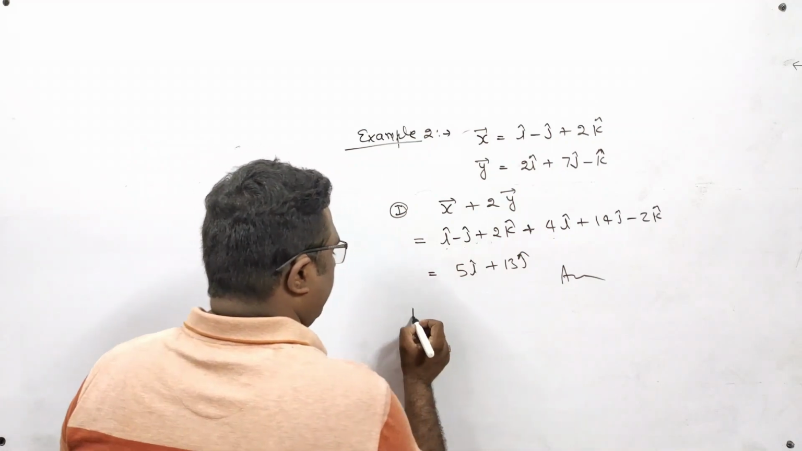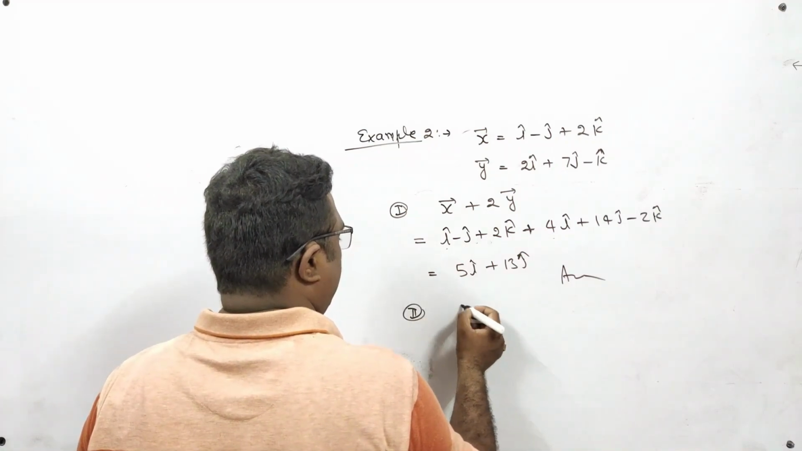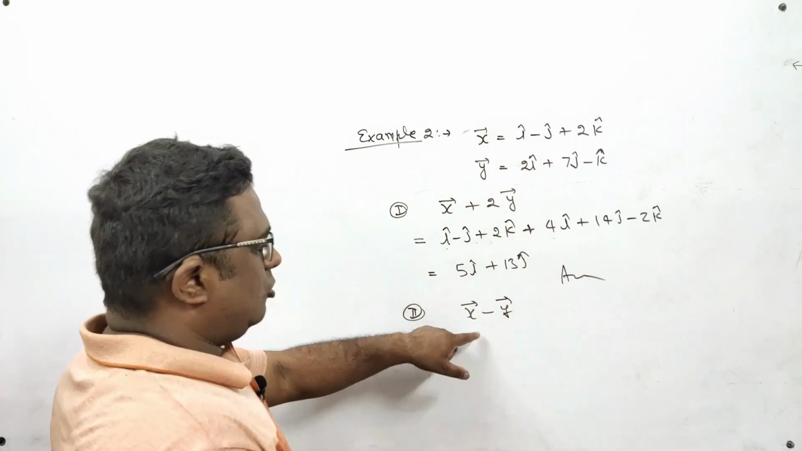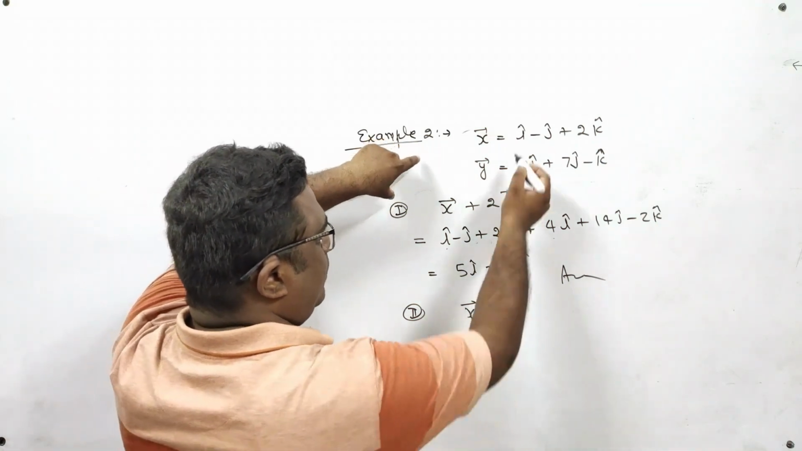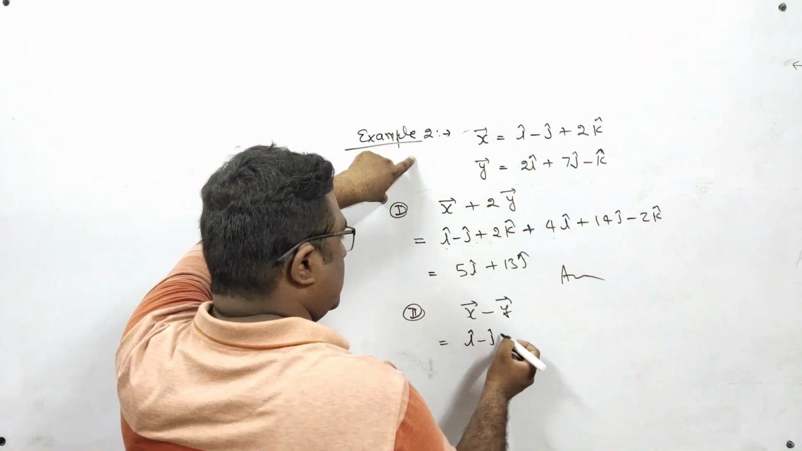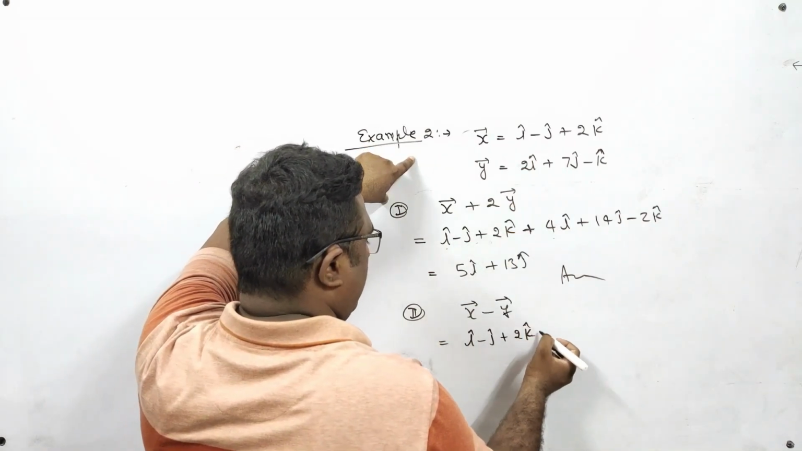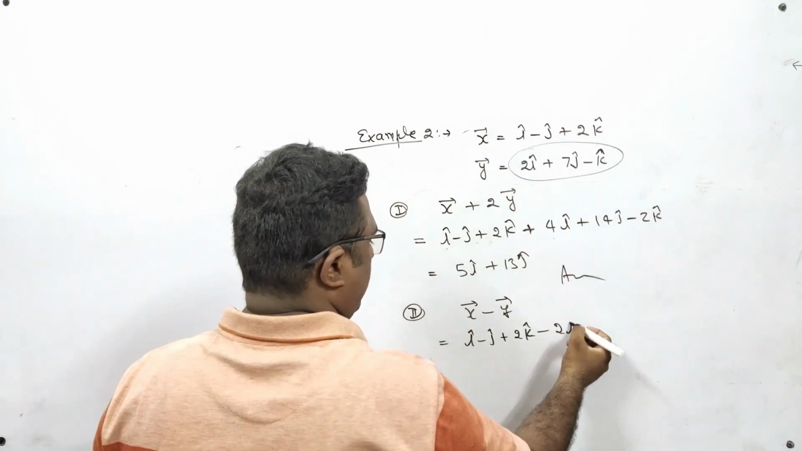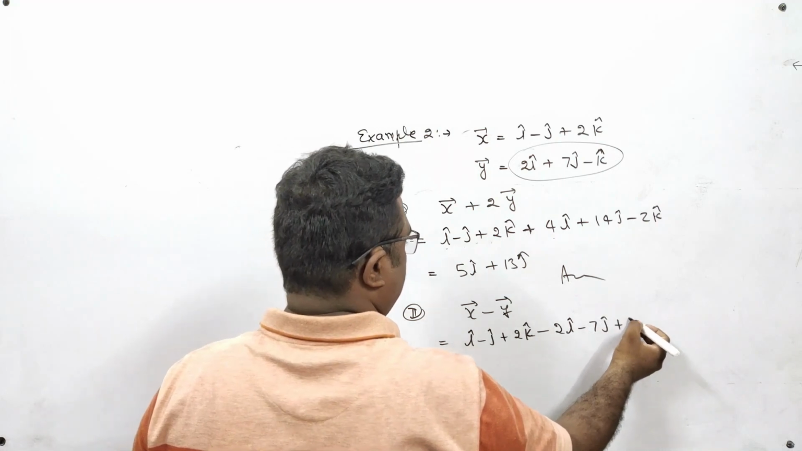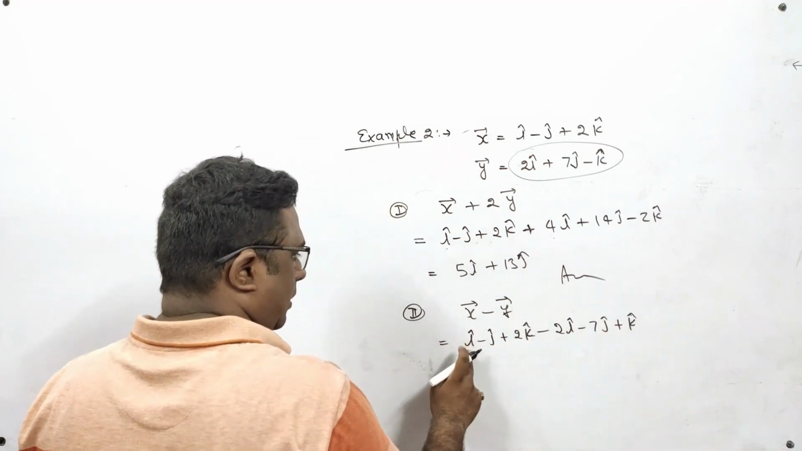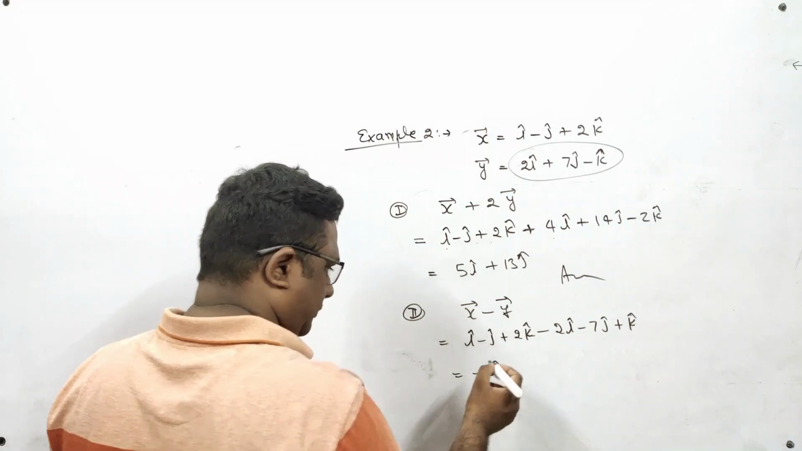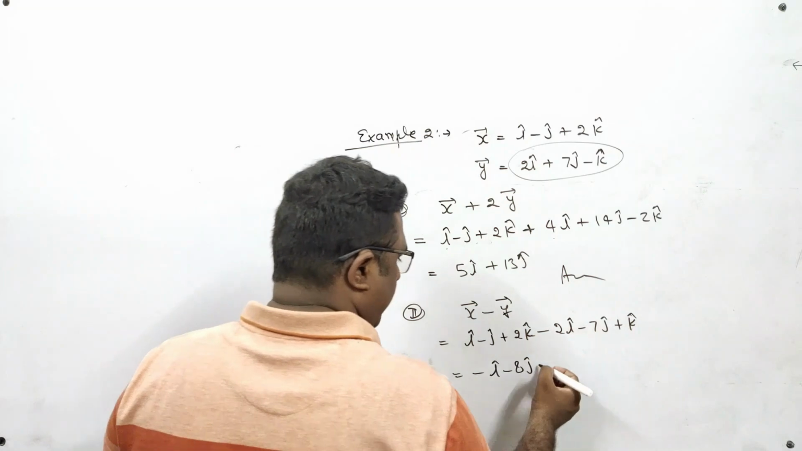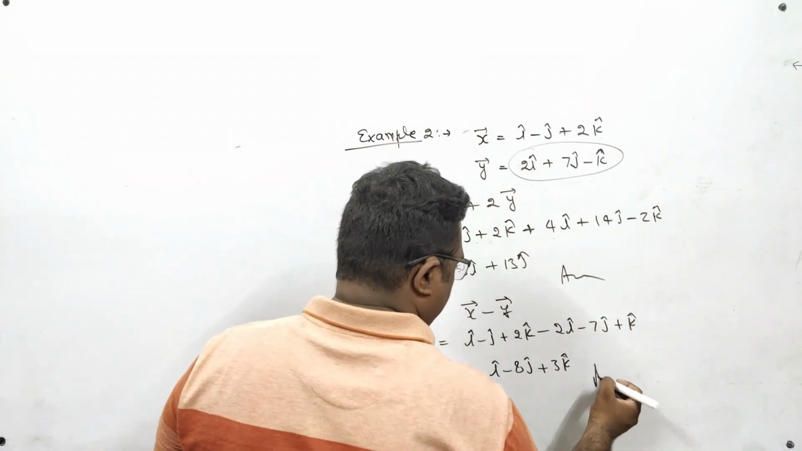In the same way, if I ask you to find out x vector minus y vector, it will also be done in the same manner. You will put the values of x vector and y vector. x vector was i cap minus j cap plus 2k cap, and minus y vector. Now subtract this: minus 2i minus 7j plus k. After that, solve them. i and minus 2i gives minus i, minus j minus 7j is minus 8j, and 2k and k gives 3k. So it is the answer of this one.